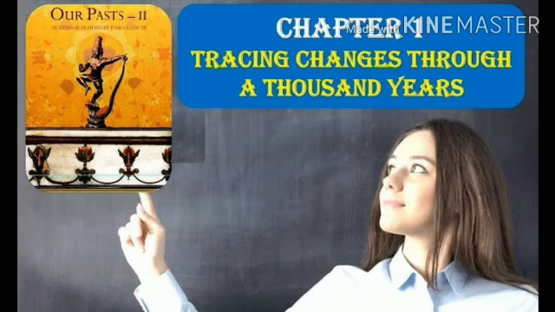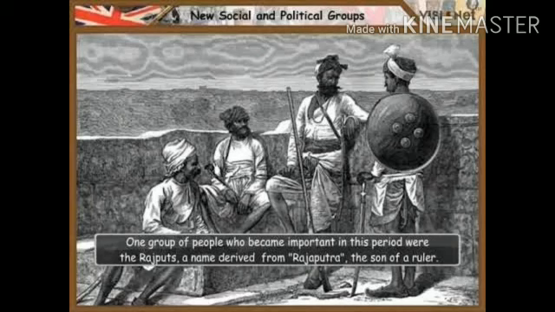Students, in this concept, we are going to study what changes took place between 700 Common Era and 1750 Common Era and how the changes happened. In this period, many technologies like the Persian wheel in irrigation, the spinning wheel in weaving, and firearms in combat made their appearance. The subcontinent saw new foods like potatoes, corn, chilies, tea, and coffee.